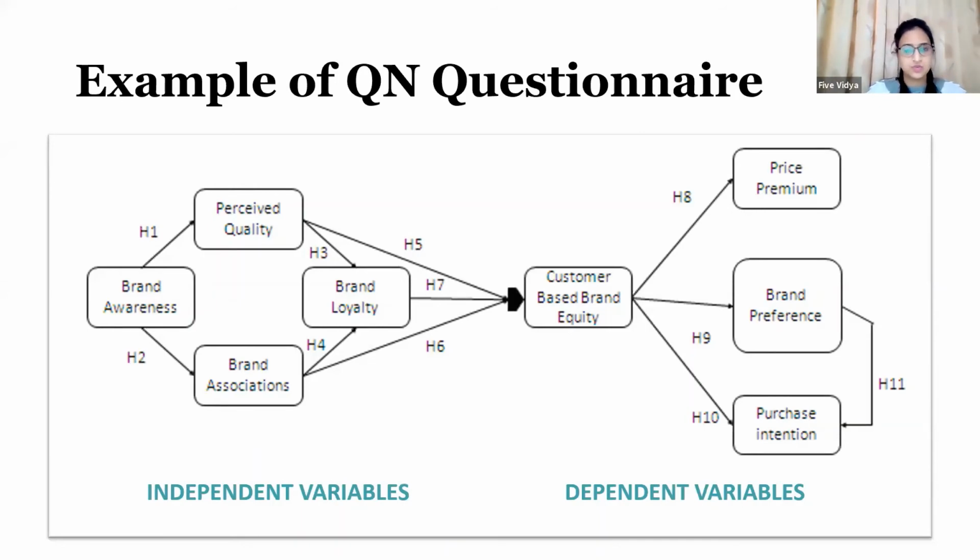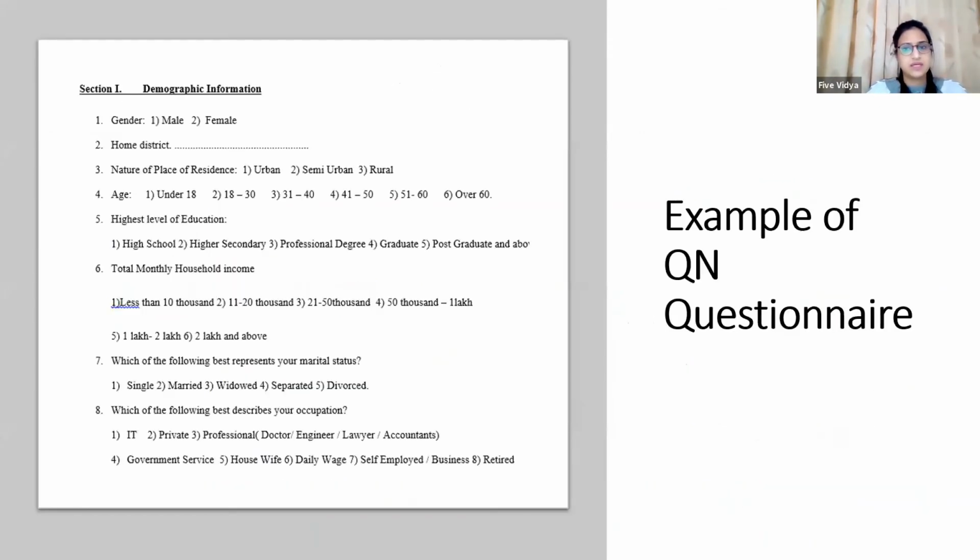Now, once I start developing a questionnaire, first of all, everyone knows that we have to include some demographic information to get the details of the respondents. So I have included gender, district, nature of place, age, level of education, household income, which of the following best represents your marital status, and your occupation.